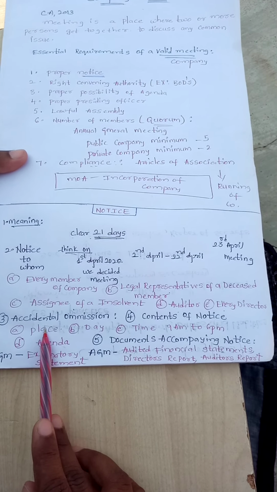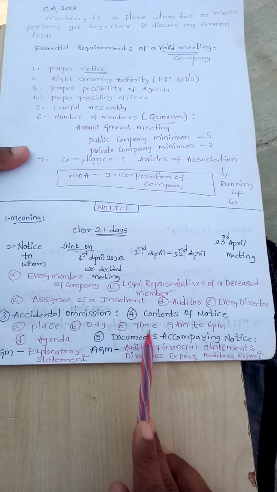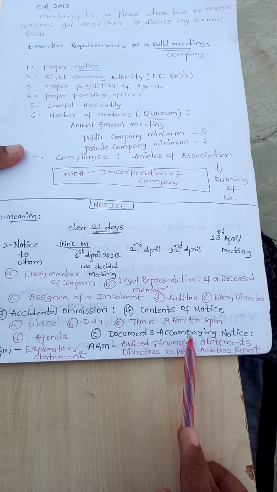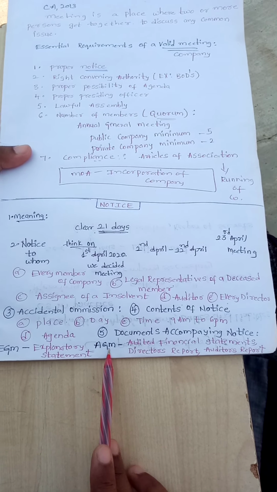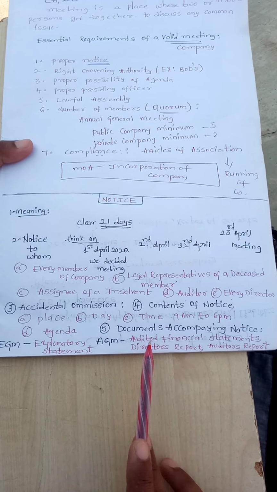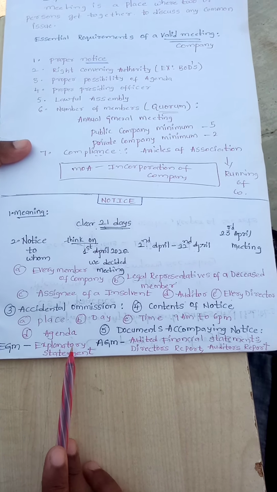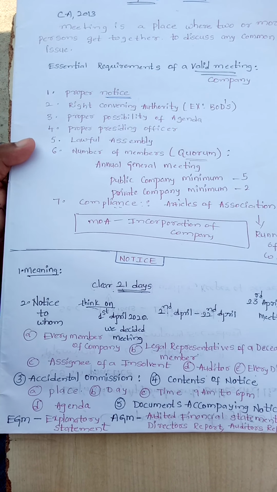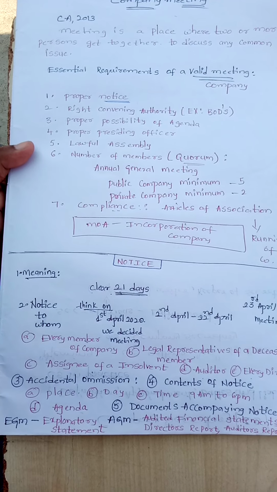Next is content of notice. What should be there? Place of meeting, day of meeting, time of meeting and agenda of the meeting. And the last one is the documents which should be presented in this meeting: if it is an AGM, auditor's report, director's report and audited financial statements. If it is an EGM, explanatory statement. This is the topic about notice according to the Companies Act 2013.